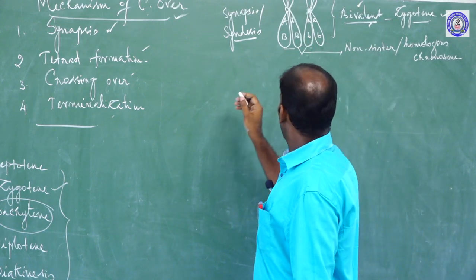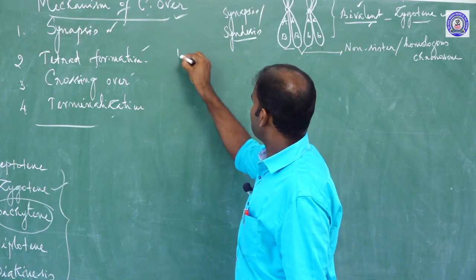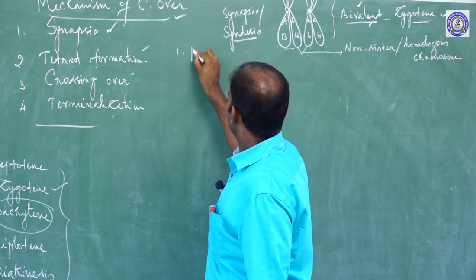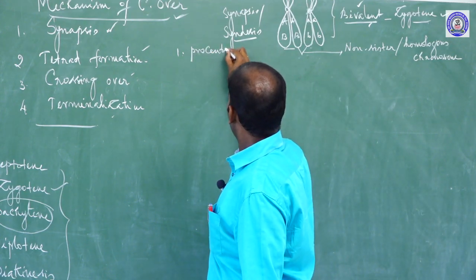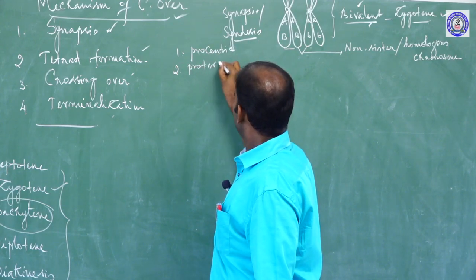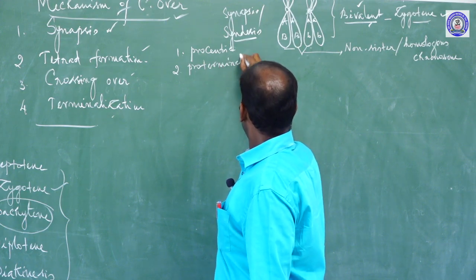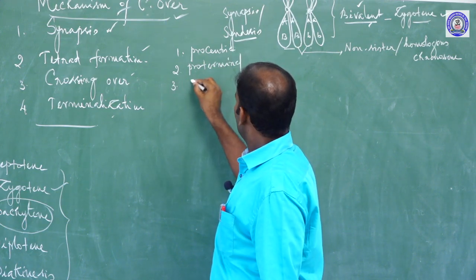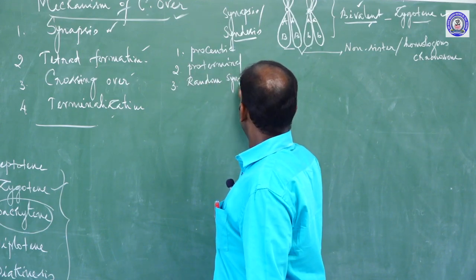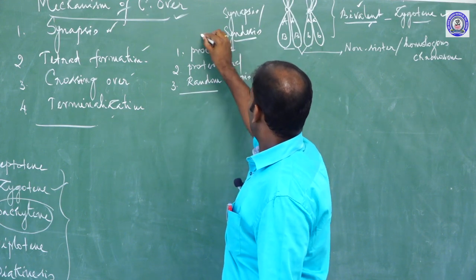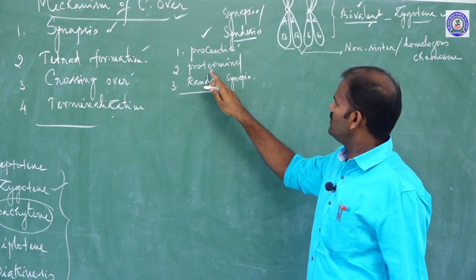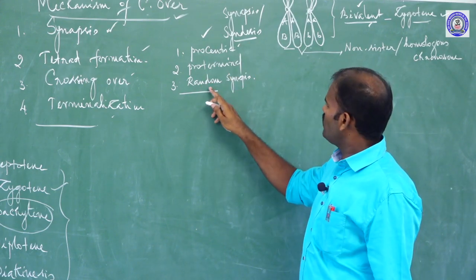There are three types of synapsis. One is procentric, the second one is proterminal, and the third one is random synapsis.